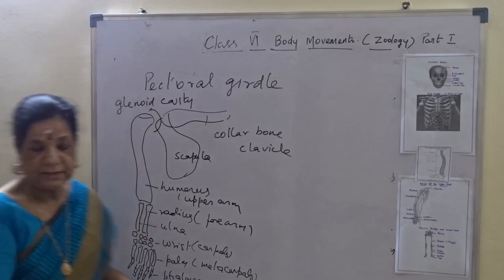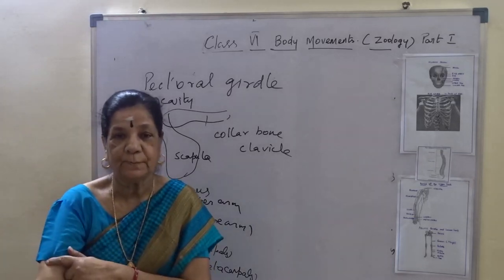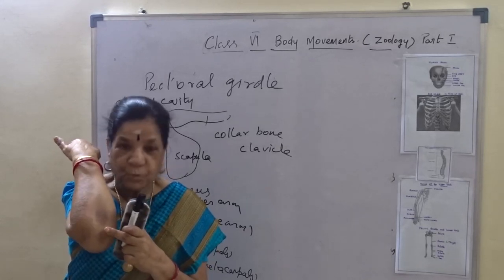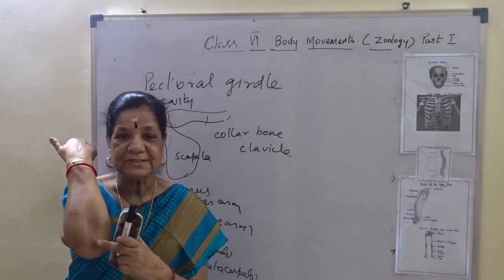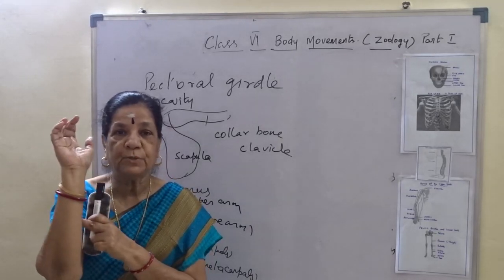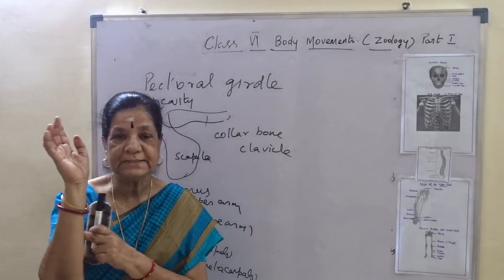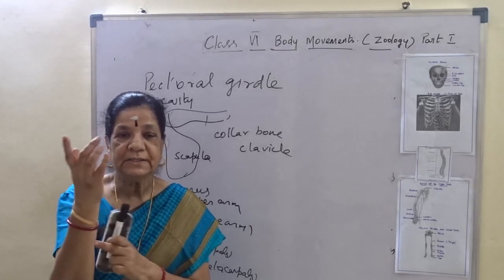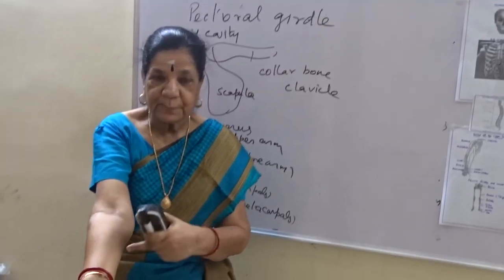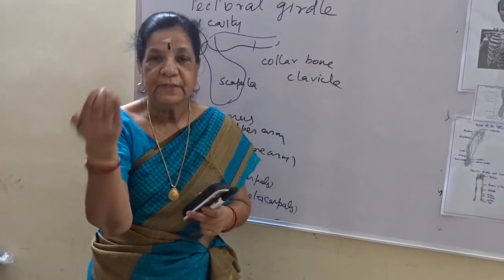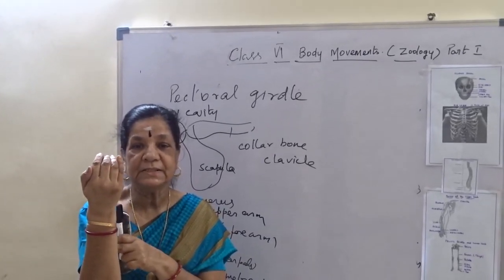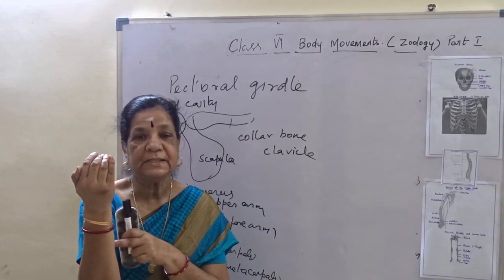Now I am showing here, this is our upper arm, and this is the olecranon process, and this is our forearm. The forearm is formed of two bones, radius and ulna. When you stretch your hand, they remain parallel to each other. When you fold your hand, they overlap. That is the forearm, radius and ulna.